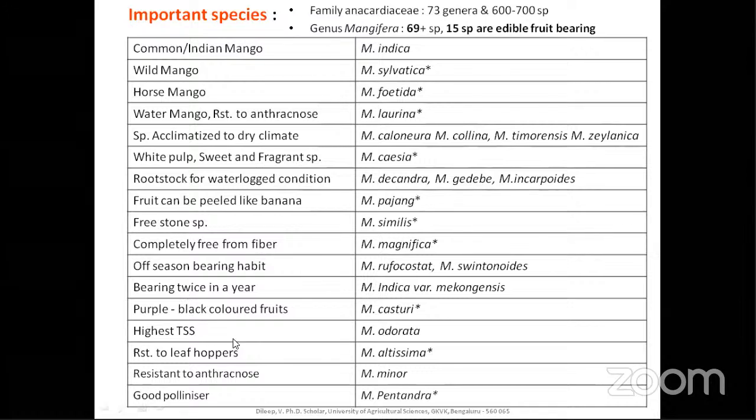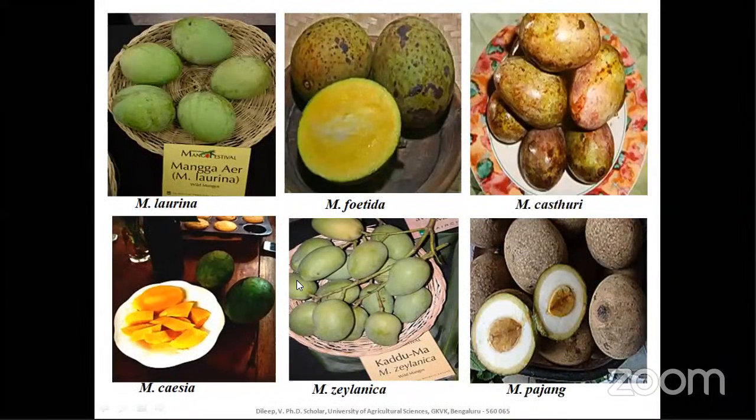So, highest TSS is Mangifera odorata, resistant to leafhoppers is Mangifera altissima, resistant to anthracnose is Mangifera minor, and a good pollinizer is Mangifera pentandra. These are the fruits from these species: laurina, foetida, kasturi, caesia, zeylanica, and also pajang. As I said, pajang can be easily peeled like a banana. You can see the clear demarcation of peel and flesh, and the fruit also appears like sapota.